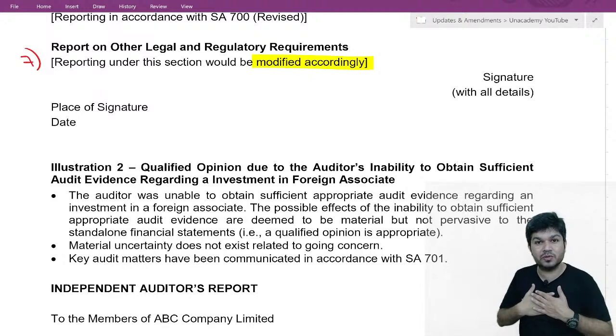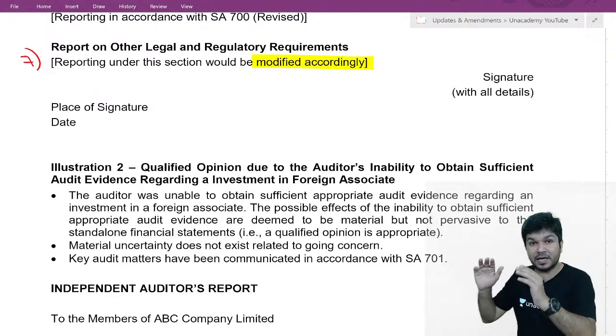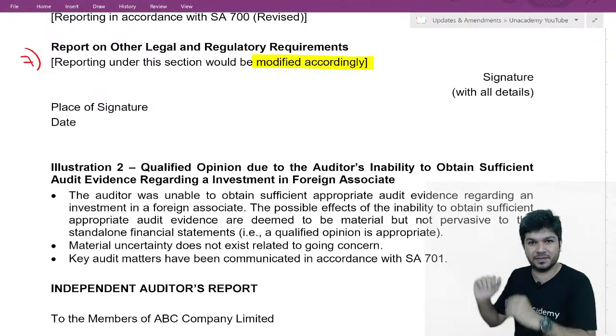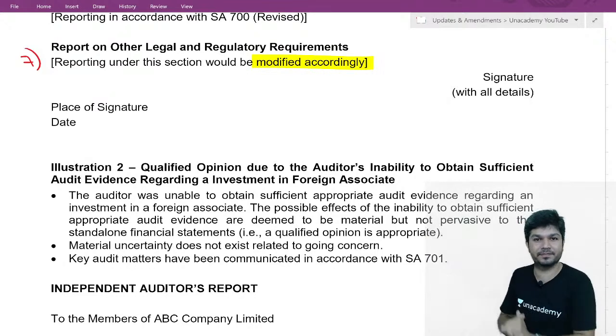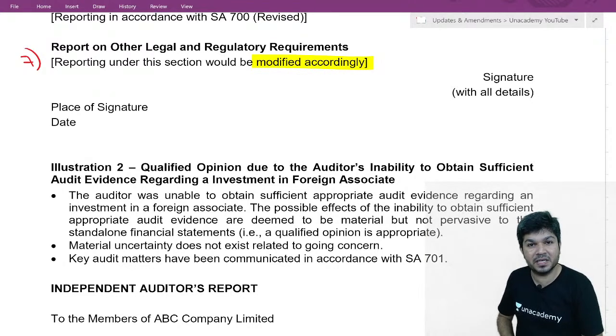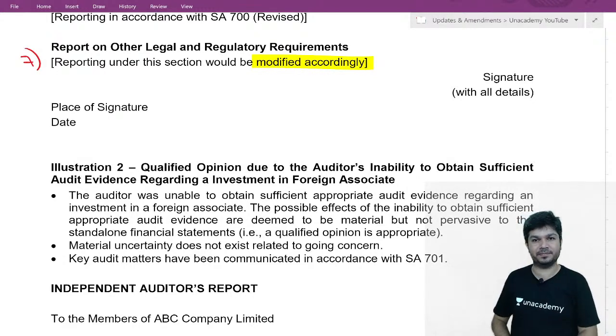I need to see how the company where our company has invested is doing. If that company is making losses, or has a going concern issue, then I say there might be a permanent diminution.